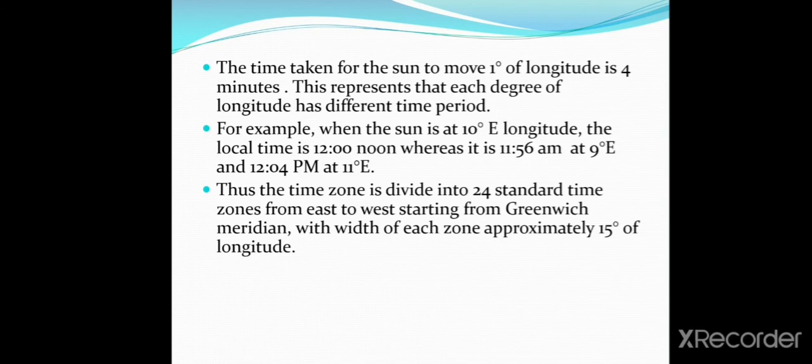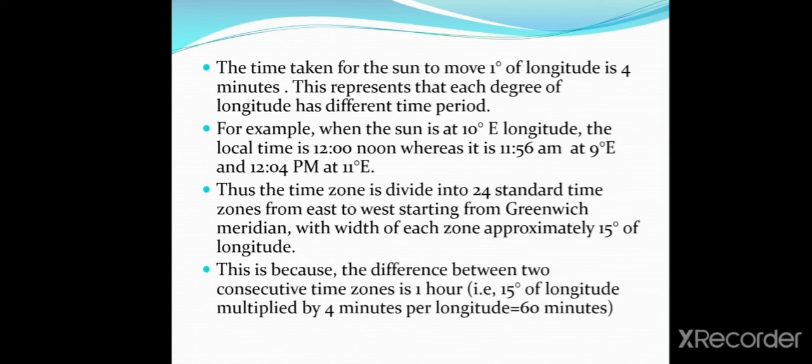Thus, the world is divided into 24 standard time zones from east to west, starting from the Greenwich Meridian, with the width of each zone approximately 15 degrees of longitude.